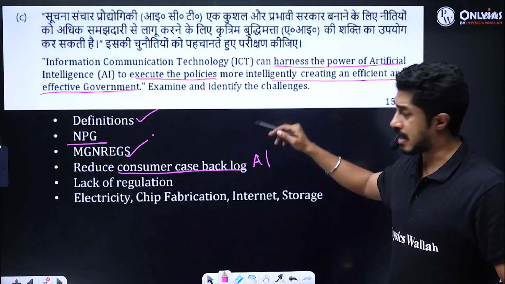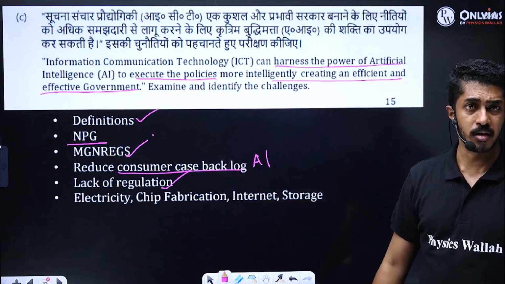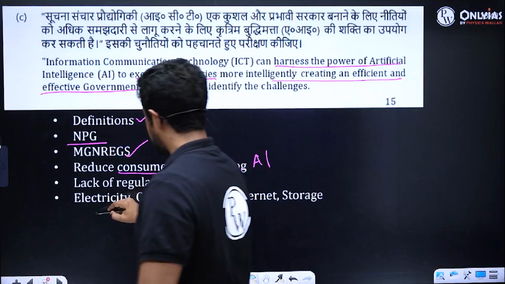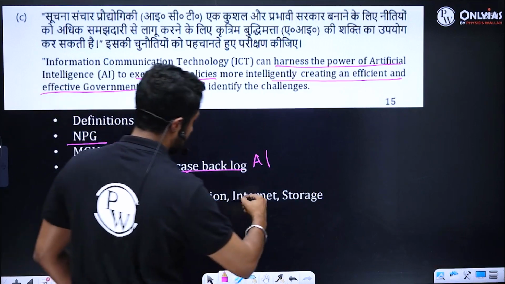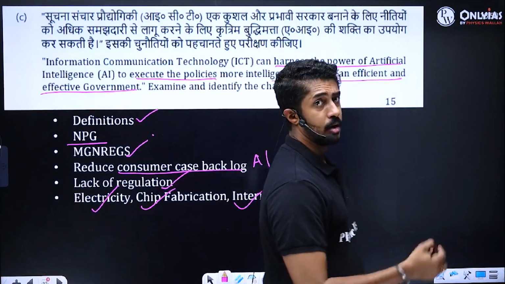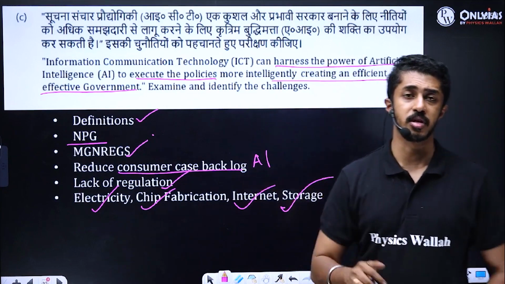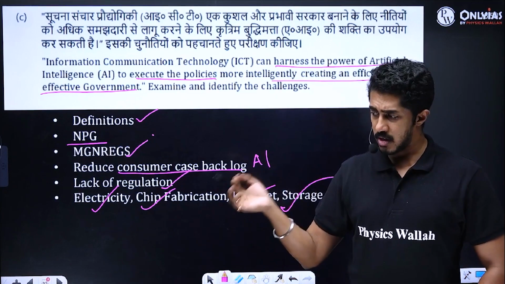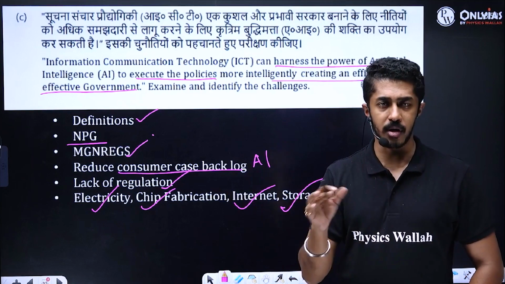But what are the challenges? There is a lack of regulation. Then obviously electricity availability, chip fabrication, internet, storage of data. These are the other challenges associated with AI. So once a solution is found for all of this, proper regulation, etc.